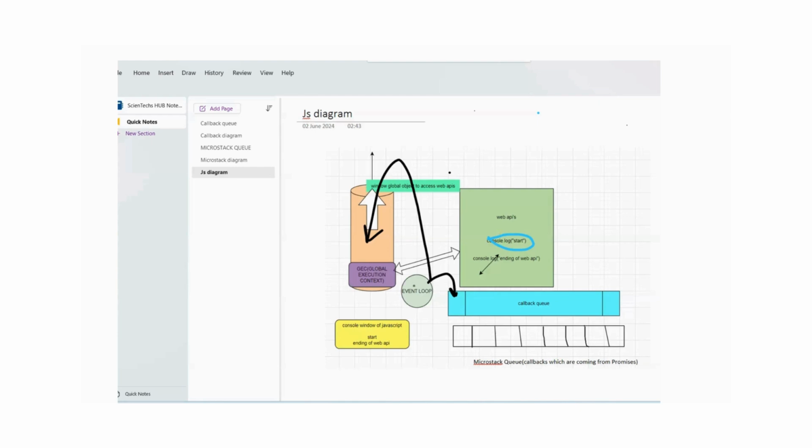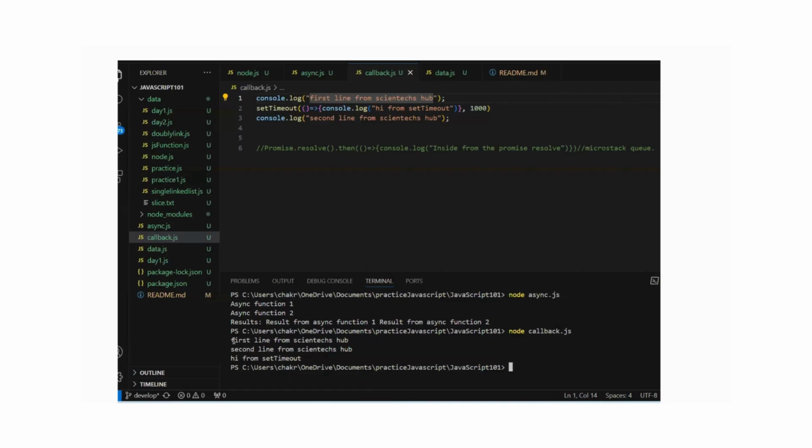Now what will the event loop do? The event loop will continuously monitor this queue, whether it has some data or not. The moment it has some data, it takes the data out from the queue and puts it inside the global execution context. And after that, the result is getting printed. The moment the global execution context gets the data, it processes and executes it very quickly, and that particular result comes out. This way, the first line gets implemented.